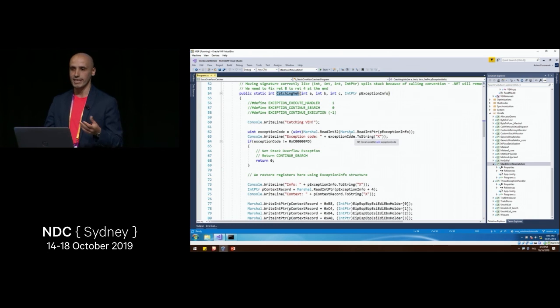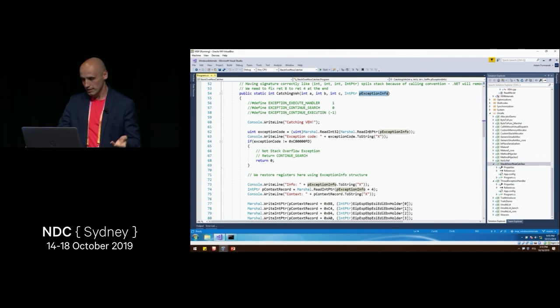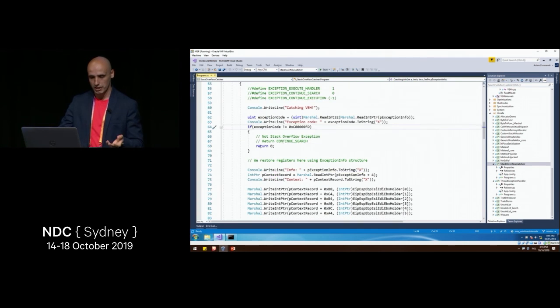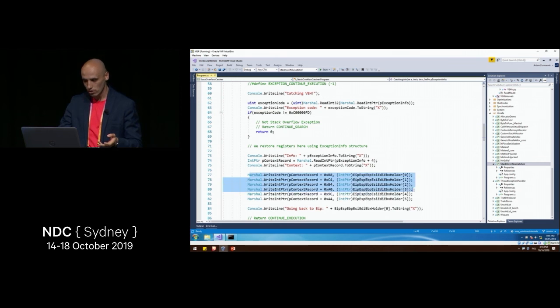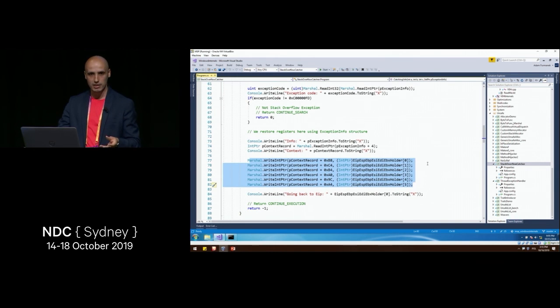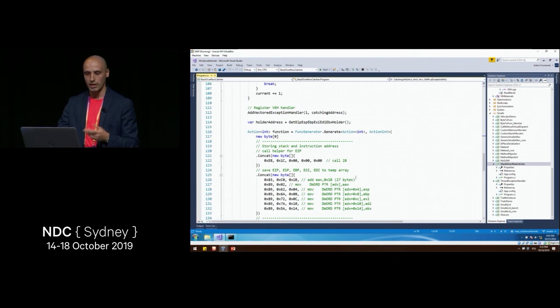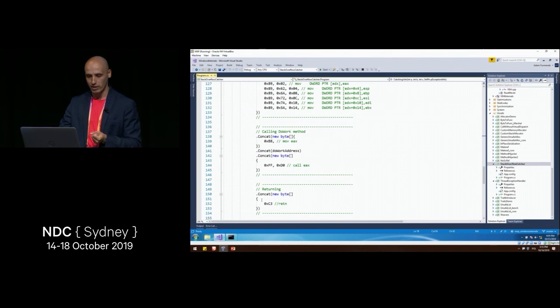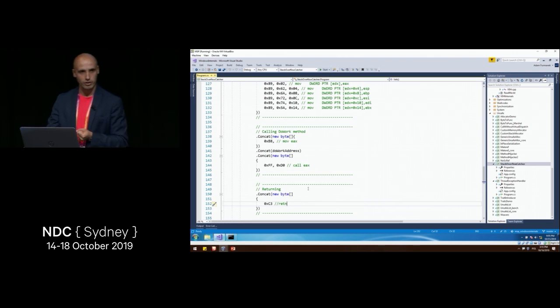Finally, what I can do now is, I have all those 4 parameters which we have seen in the SEH demo, so I have access to all the registers. I can check the exception code, I can restore the registers, and then effectively do the jump to the place which I know is safe, and effectively this place is the return instruction.